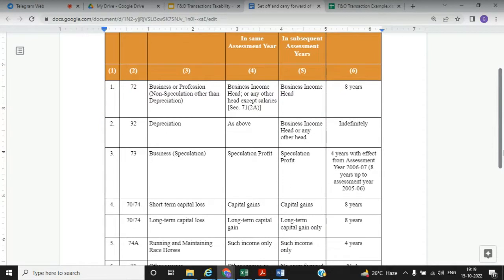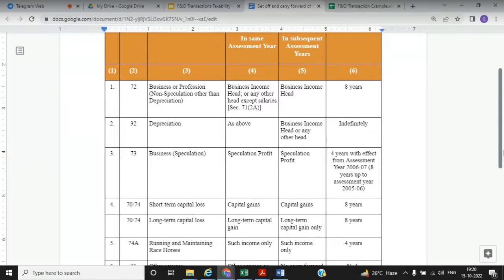Similarly, if there are losses due to depreciation, you can set off as per the business and profession income, and for subsequent years you can set off only against the business head. The depreciation loss can be carried forward indefinitely.